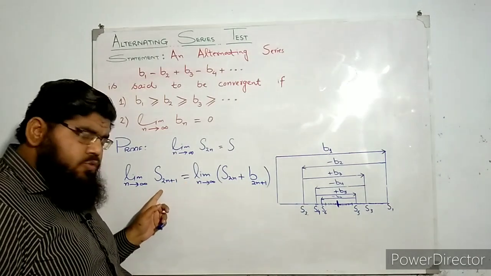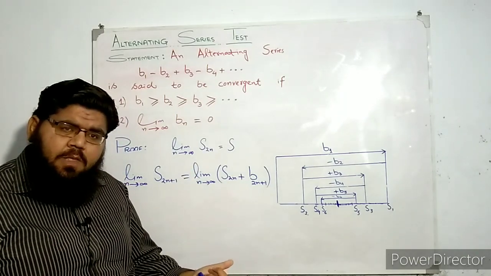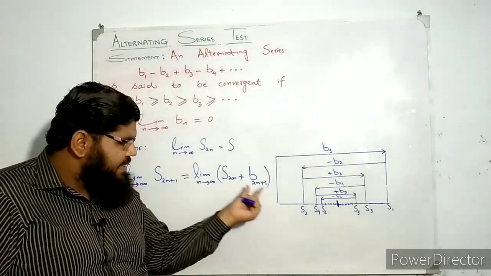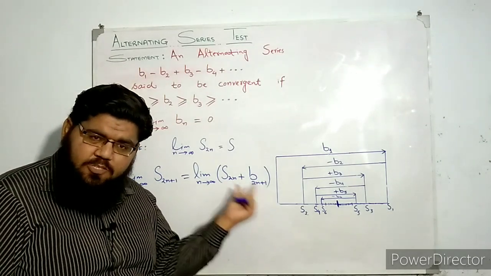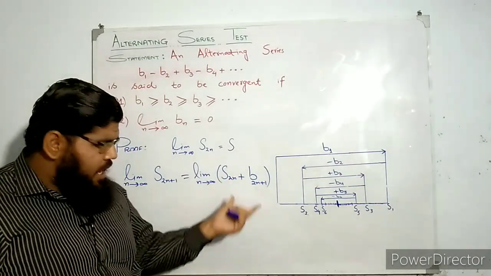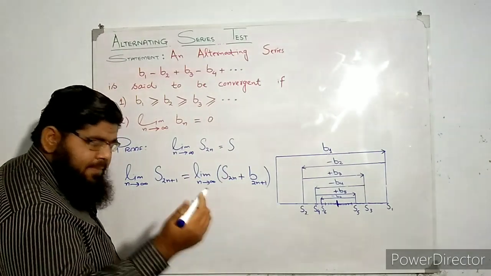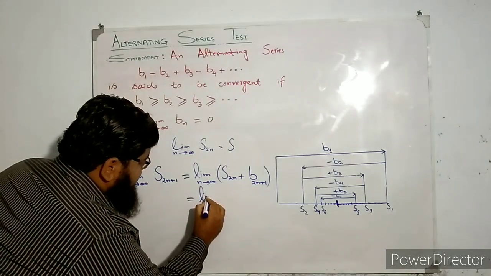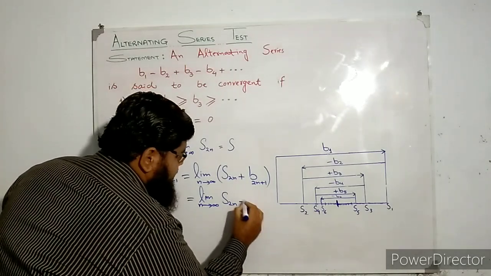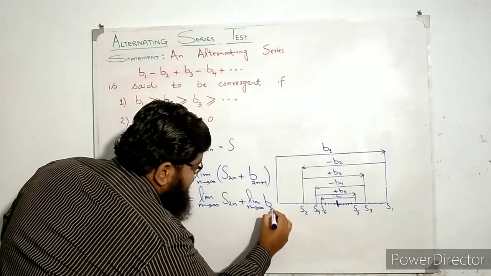How? S2n+1 means the sum of the first 2n+1 terms, and this can also be written as the sum of the first 2n terms, and then we add the last term, which is b2n+1. So this is equal to S2n+1. Okay, so let's see how we can move on. Using the linearity of limit, we can write this as limit n tends to infinity of S2n plus limit n tends to infinity of b2n+1.